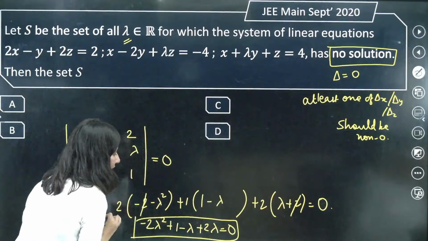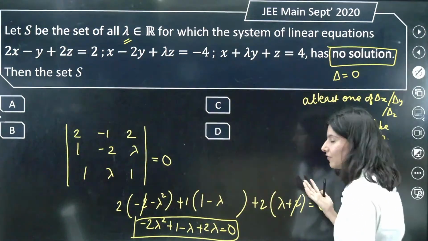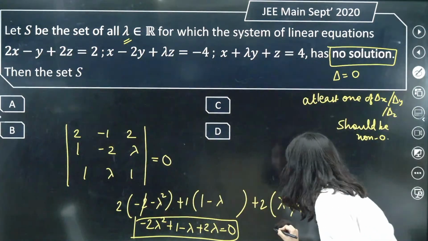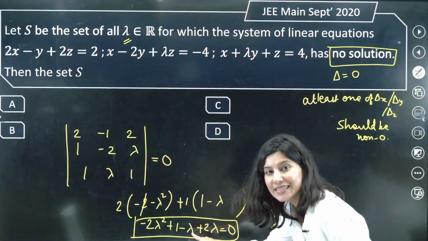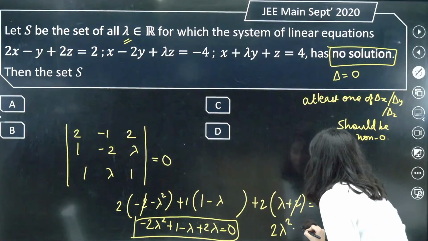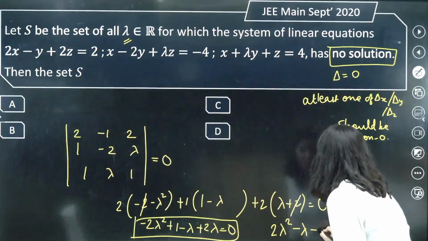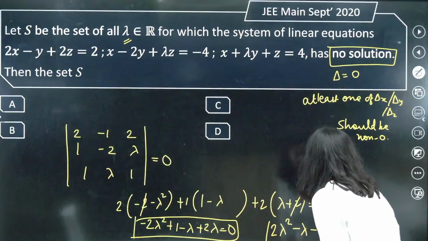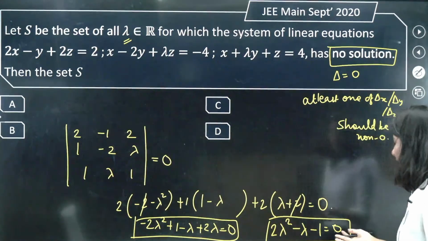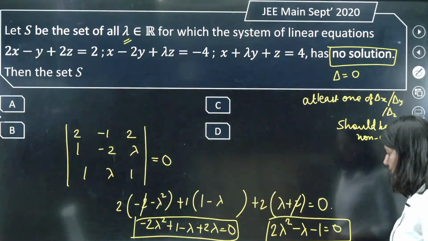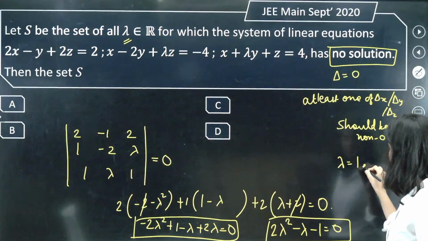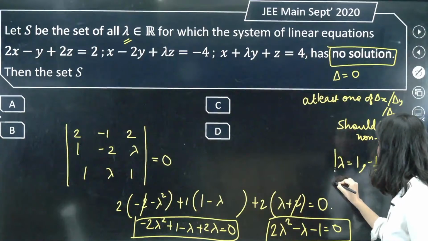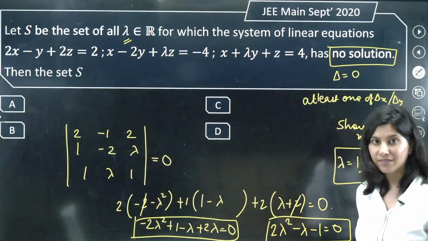This is a quadratic equation, right? Let us shift everything to the right hand side. So what do we get? 2 lambda square, plus lambda minus lambda, minus 1 equals to 0. This is a known quadratic equation. Clearly lambda is equals to 1, comma minus 1 by 2 are the two values which I am getting.